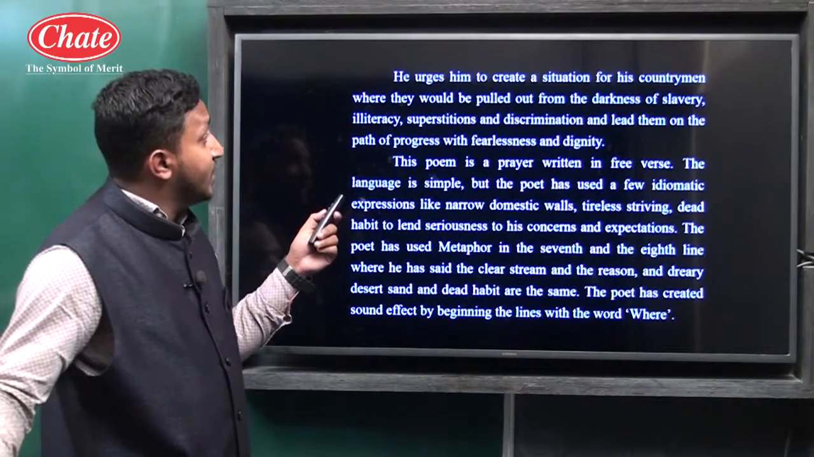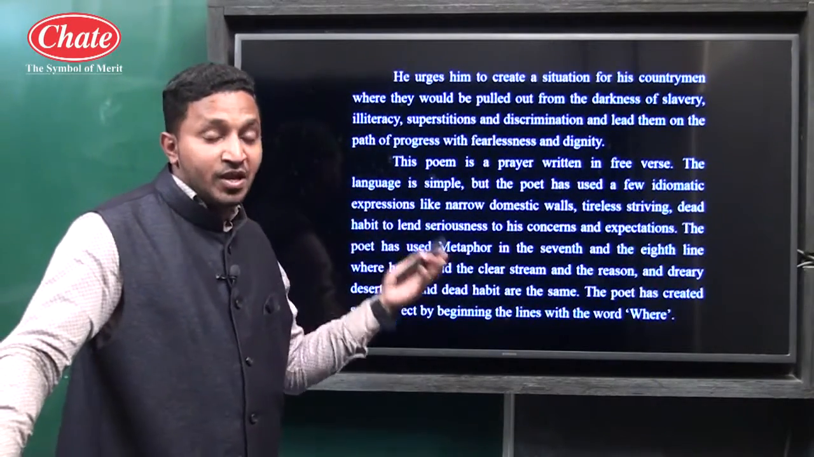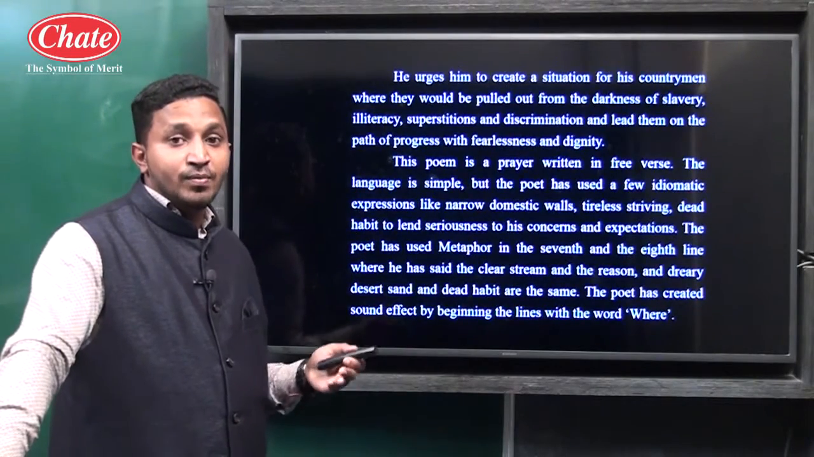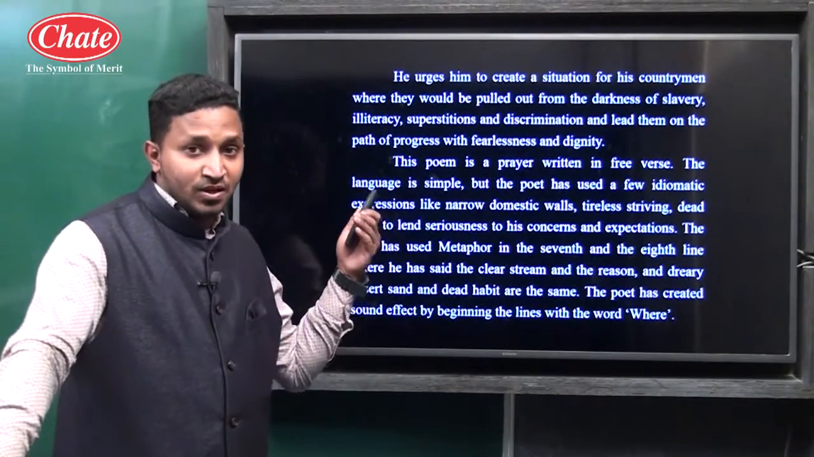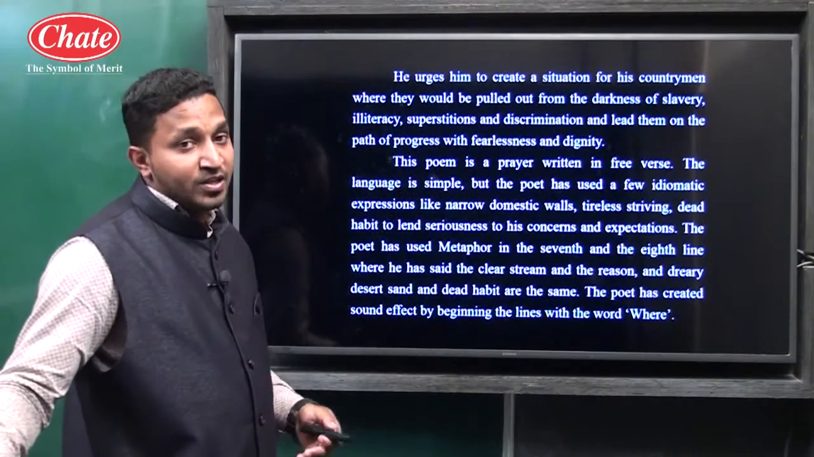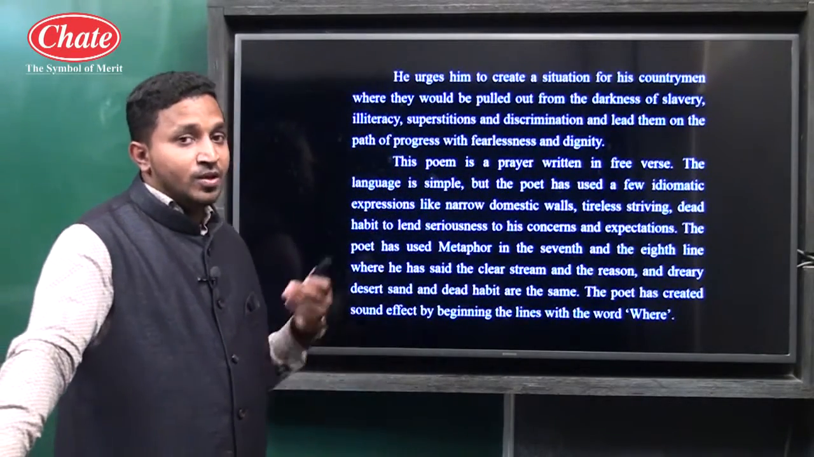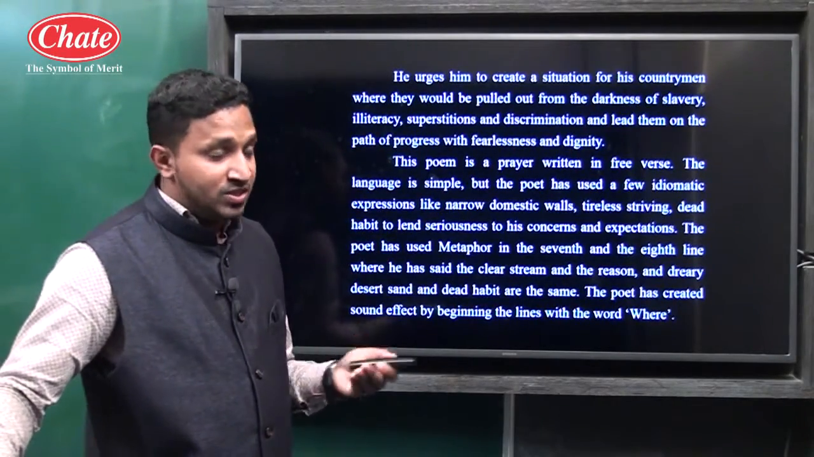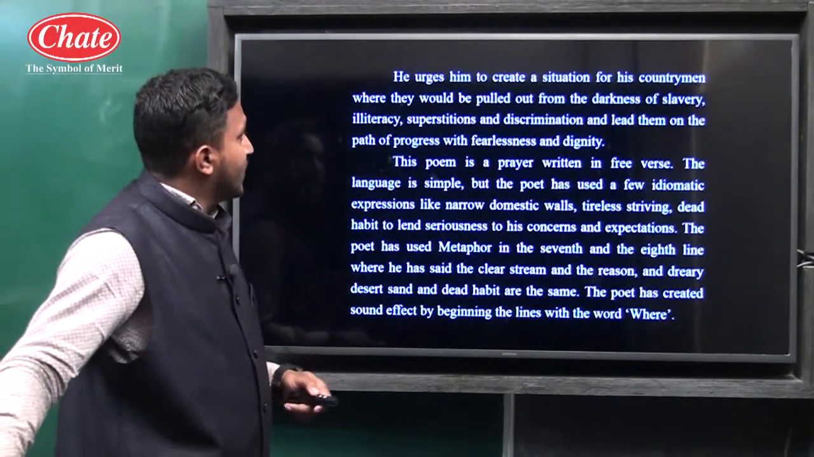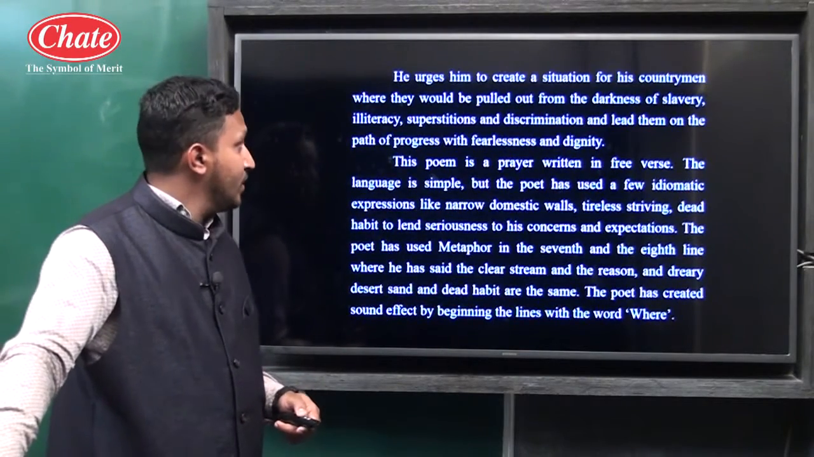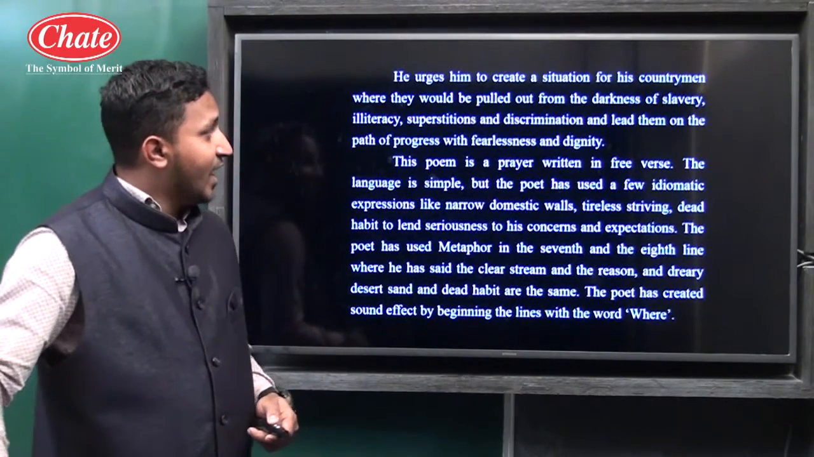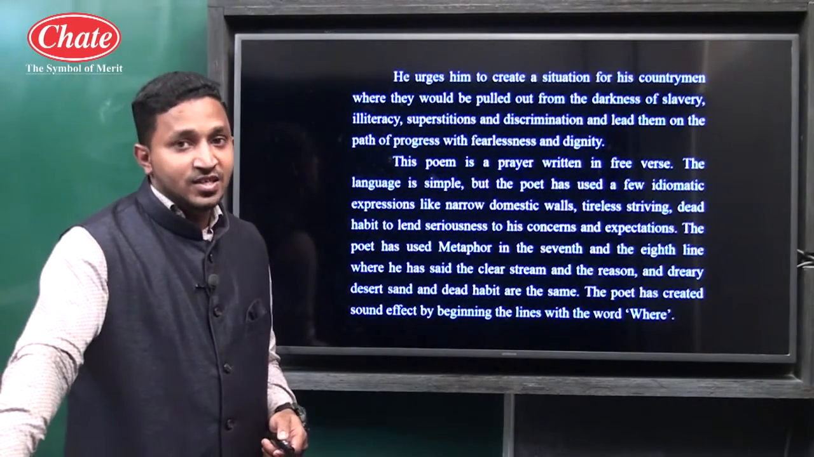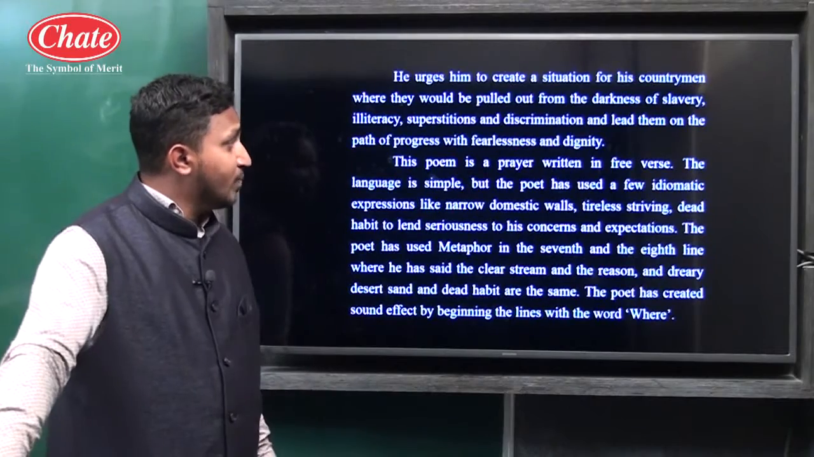He asks him to create a situation. So here he is praying to God to create such a situation that each and every countryman from his country should have freedom. Not only freedom from the British people, but freedom of education, freedom of speech, freedom of dignity, freedom of honor, all types of freedom he wants for his countrymen, where they would be pulled out from the darkness of slavery, illiteracy, superstitions and discriminations, and led on the path of progress with fearlessness and dignity. This poem is a prayer written in free verse.